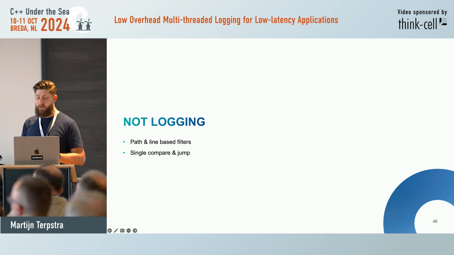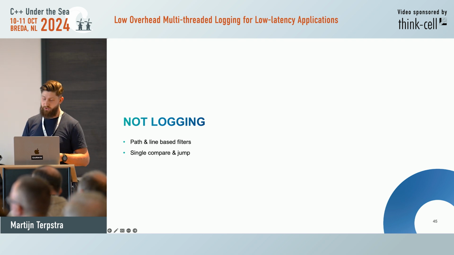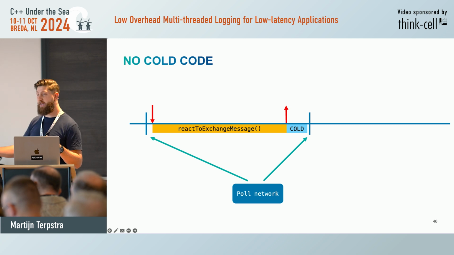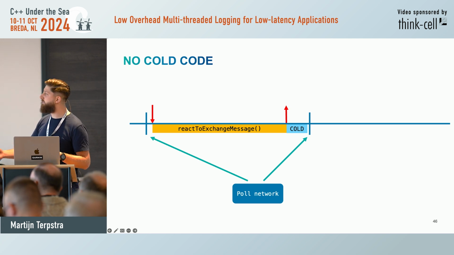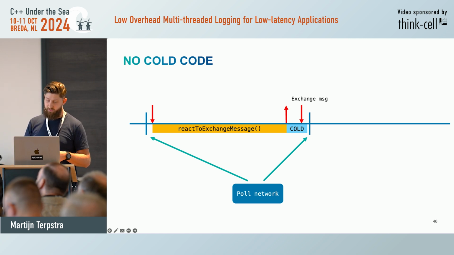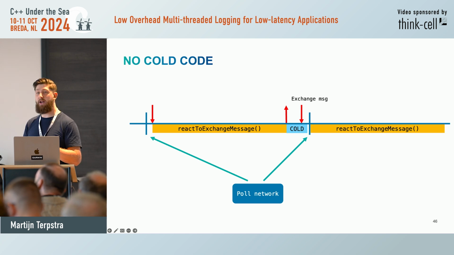Now that we've covered not logging, we can continue on with the part where we actually are logging. So if we go back to the code, the explanation of the timeline, then we notice this cold code at the end. So then we get a message here, and we don't want that to happen. So we want to get rid of any cold code or any other overheads. Is there anything we can do? Because now we're reacting too late.